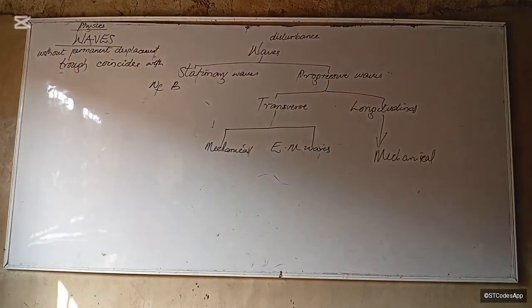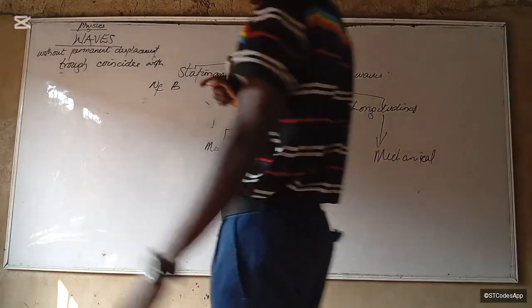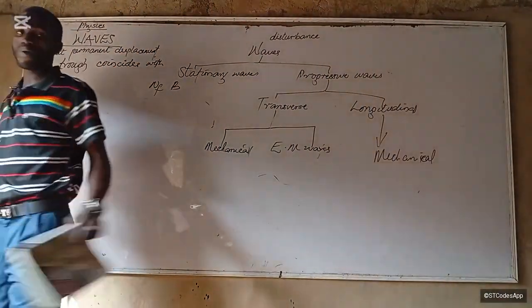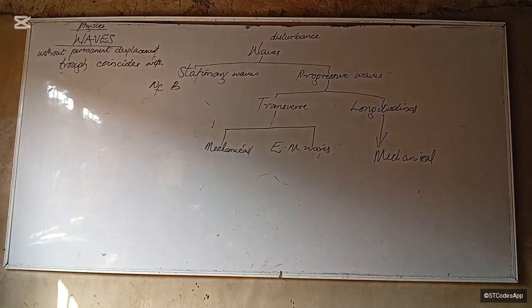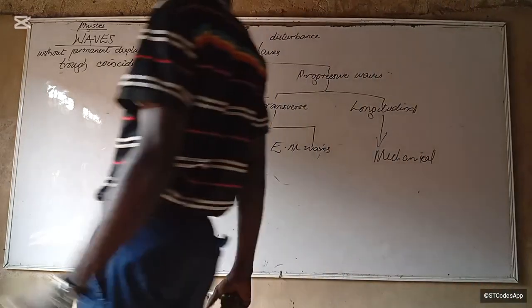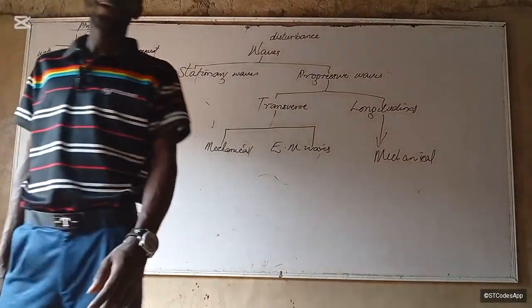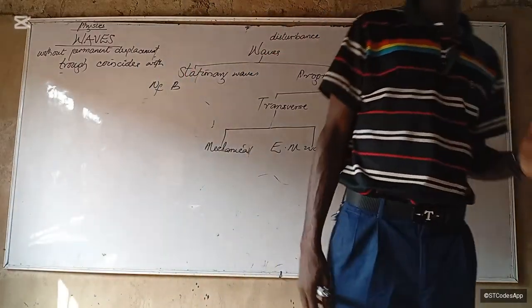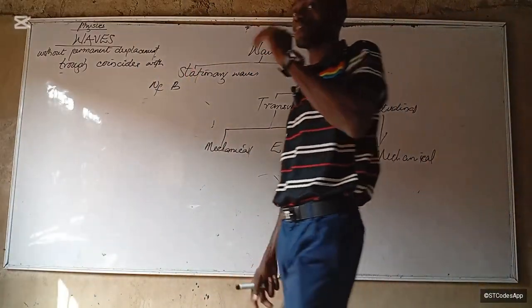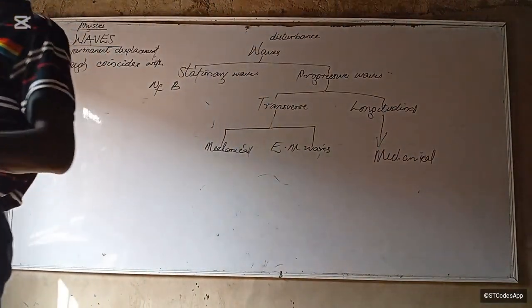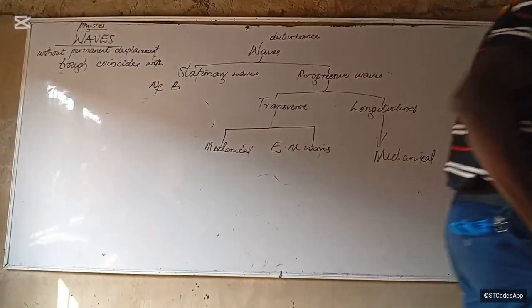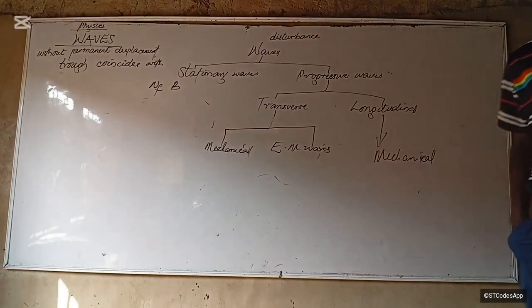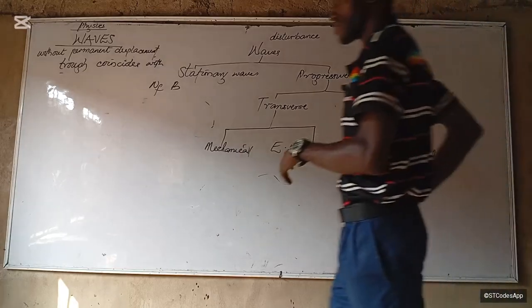This is a wave which travels in a direction that is perpendicular. Don't say "pepe", okay. Perpendicular to the point of propagation or to its source of propagation. This is a wave which travels in a direction that is perpendicular to its source of propagation or point of propagation. Is that okay? All right.